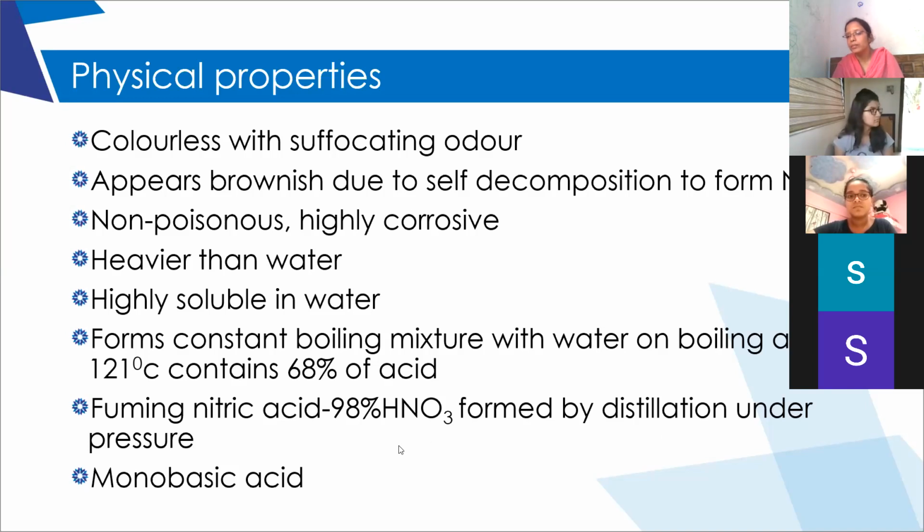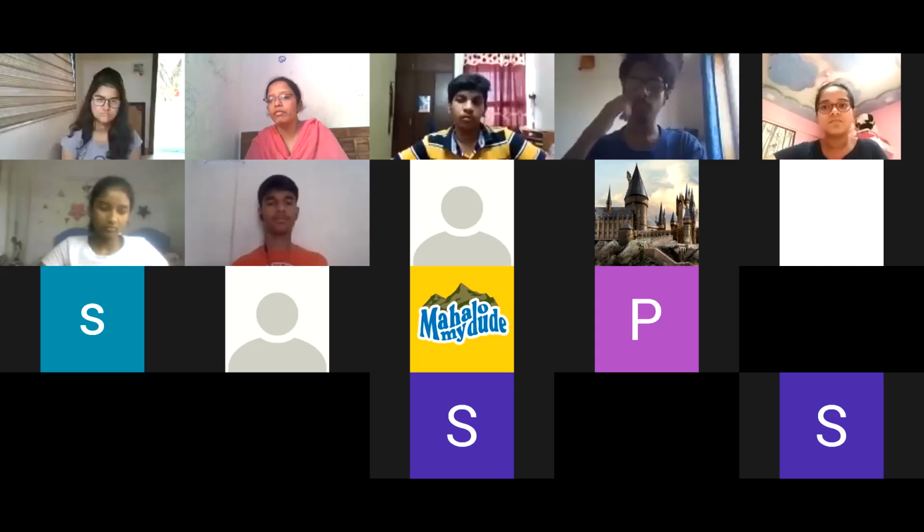Is it clear, children? So from nitric acid solution, if you want to separate by normal distillation method, it is not possible because it forms a constant boiling mixture. But under pressure, if we distill, we can get 98% nitric acid, which is called pure or fuming nitric acid. And as we all know, it has only one replaceable hydrogen. Therefore, it is a monobasic acid. Clear? So these are the properties of nitric acid.